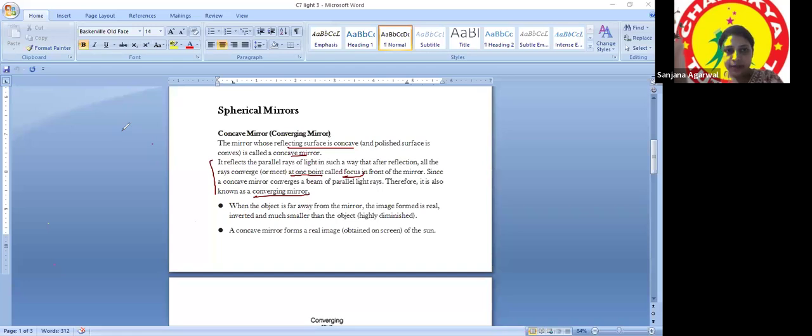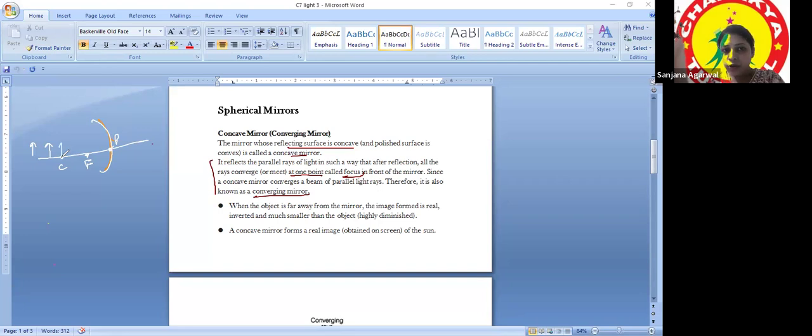Next is when the object is placed. There are several cases. See, in the concave mirror, we have the pole here, the center of curvature here, and the principal focus here. Now our object can be kept at infinite distance. Please note this, okay? This is infinity. Now, if I bring my object a little nearer to the mirror, I can bring it beyond C, the last parameter I know related to the mirror. So I have brought it to a finite distance, but it is beyond C.